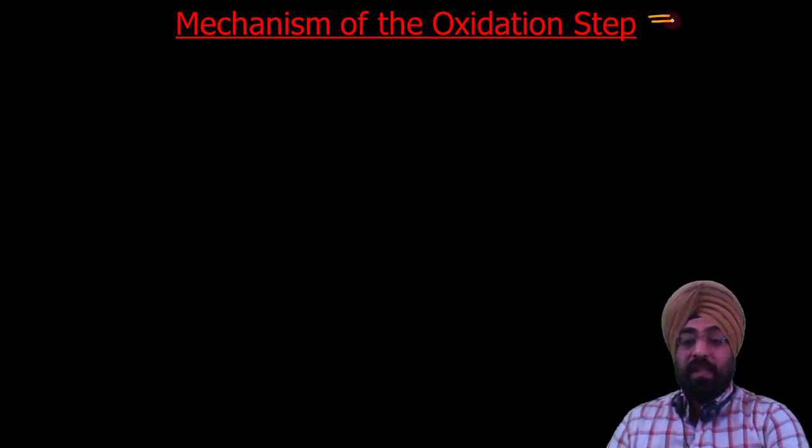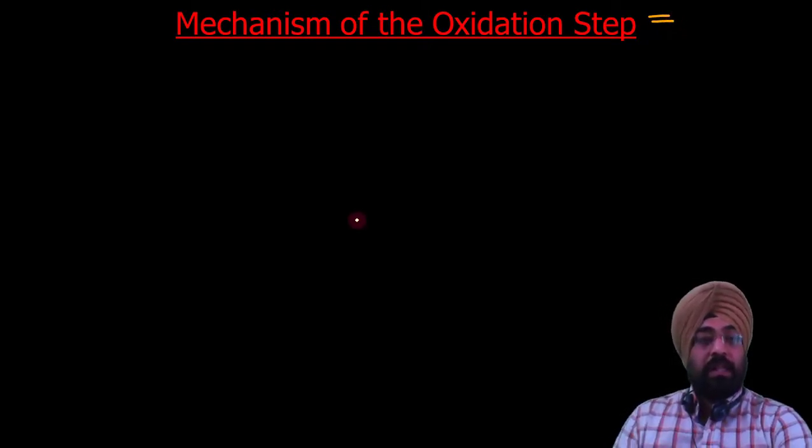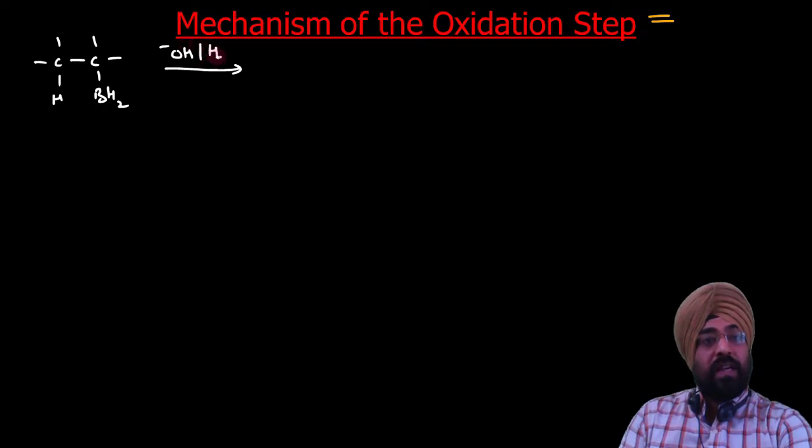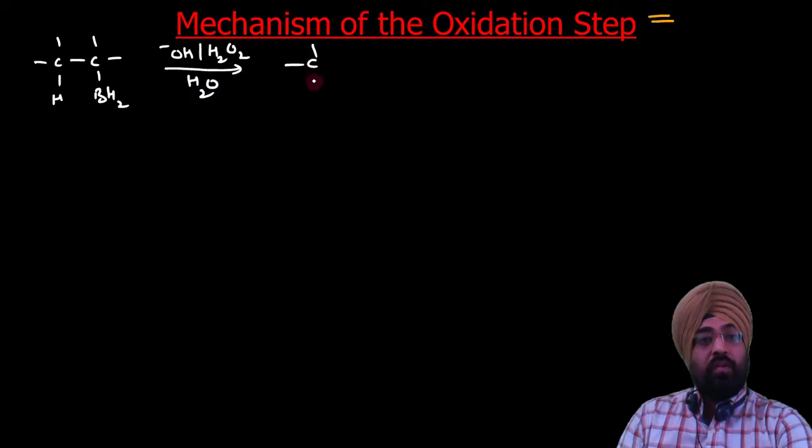What is the oxidation? First I will write an example of an oxidation step of this organoborane compound. Suppose we have obtained this borane, it can be oxidized with alkaline hydrogen peroxide in aqueous medium to give you this alcohol.